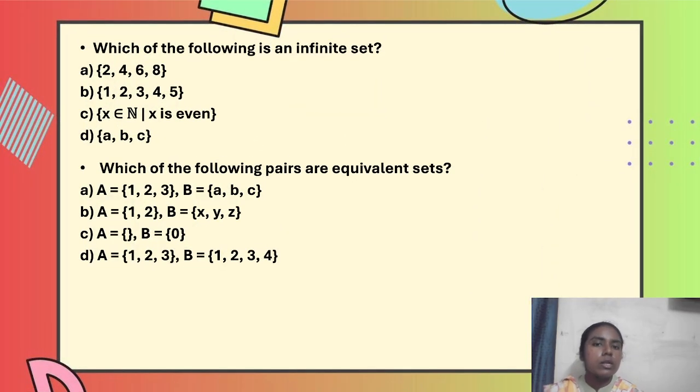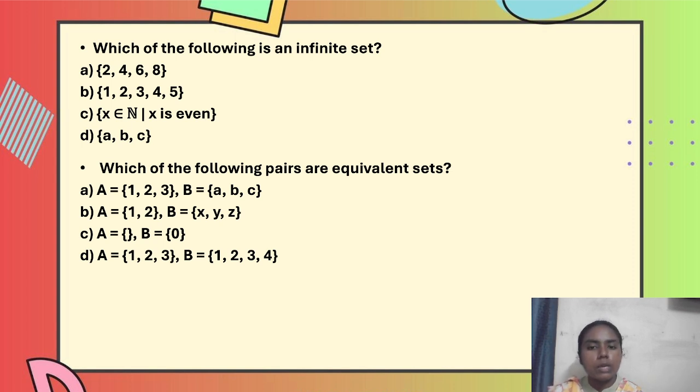Fourth question is, which of the following is an infinite set? Infinite set indicates an uncountable number of elements. In this, we can see that in option A, 2, 4, 6, 8, it is countable. B, 1, 2, 3, 4, 5, it is countable. C, X is an element of N such that X is even. This option we can't really say is countable because they gave a condition that X is an even number. There is no end to even numbers, it is infinite. So this option is taken to be the infinite set. D is also a finite set, so we can't say that to be infinite.